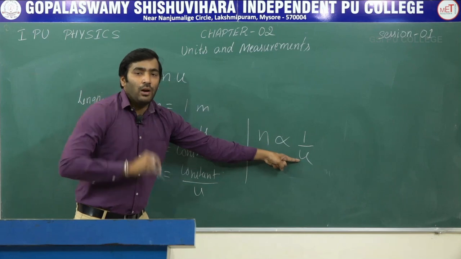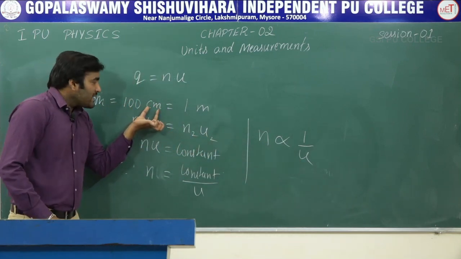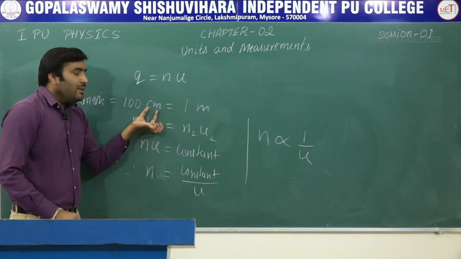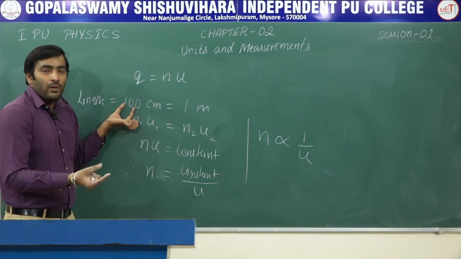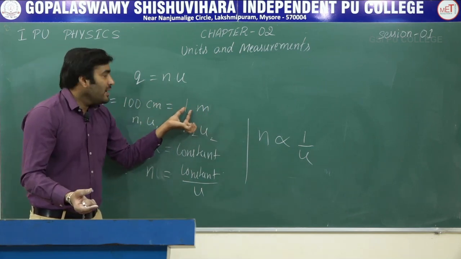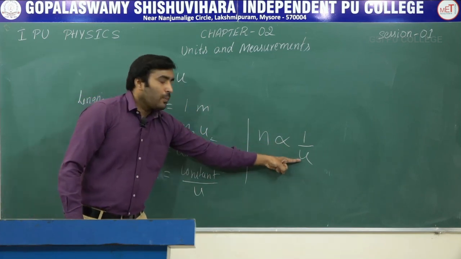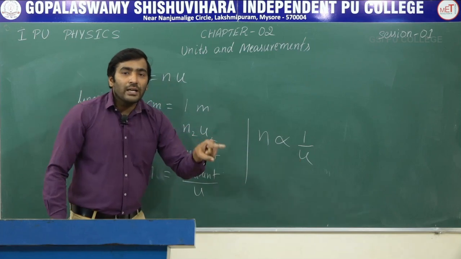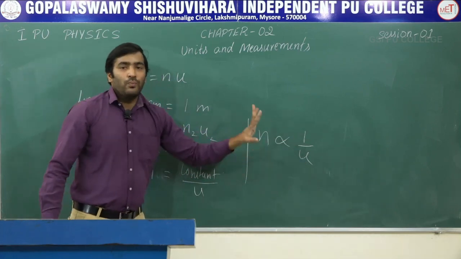which means if the number is big, then the unit will be smaller. You can observe here 100 centimeter. If you compare centimeter and meter, centimeter is a smaller unit. That is why this number is big. And 1 meter. So meter is a larger unit. That is why its number is smaller. So the number is always inversely proportional to the unit for a particular quantity. So N is proportional to 1 by U.